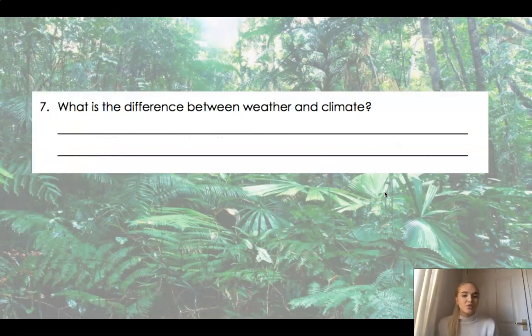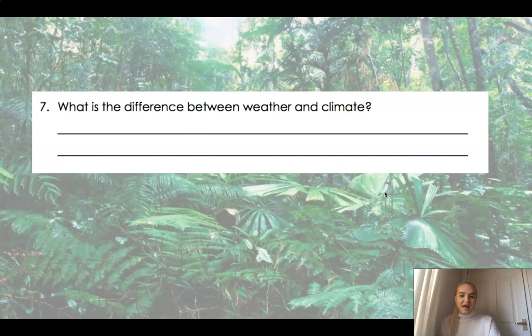Okay, question number 7. What is the difference between weather and climate? So I might say to you, oh, year 4, the weather is so cloudy today. But then the next day I might say, oh, year 4, it's so sunny outside today. But then the next day I might say, oh, it's snowing today, year 4. Whereas the climate, we might say the UK has a temperate climate. So we have fairly warm, mild summers and cold winters. What is the difference between weather and climate? What did I just do there? Pause the video and write down your answer, please.